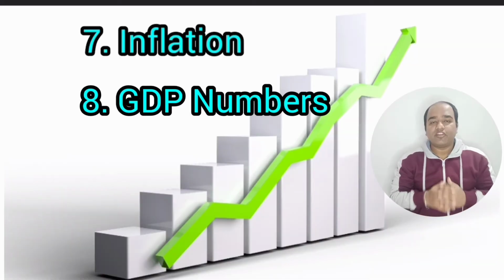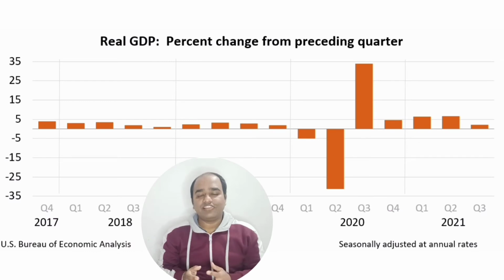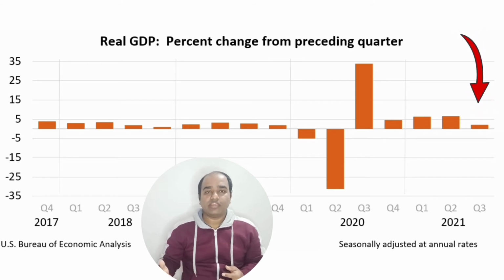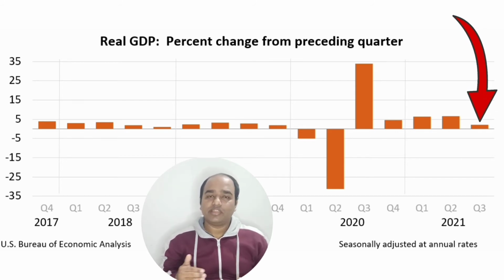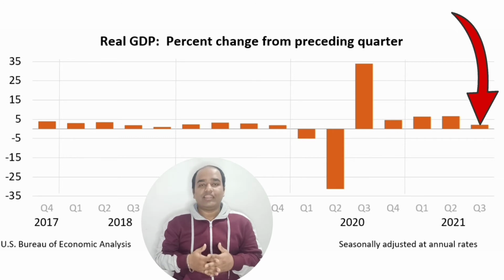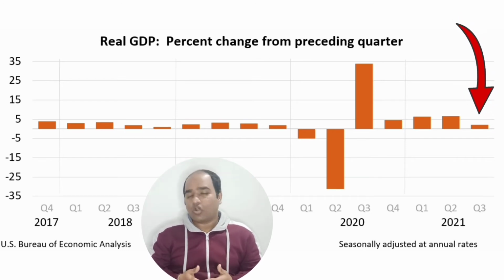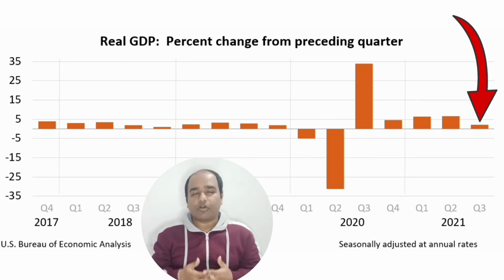Then number 8, the real GDP number. As far as the real GDP is concerned, you can see in USA, after the crash of 2020, the GDP was improving gradually, and on a quarterly basis it was improving. But suddenly in the third quarter, the GDP numbers have declined, and that is a main concern, because when the numbers are not so well, that creates a problem for the economy.